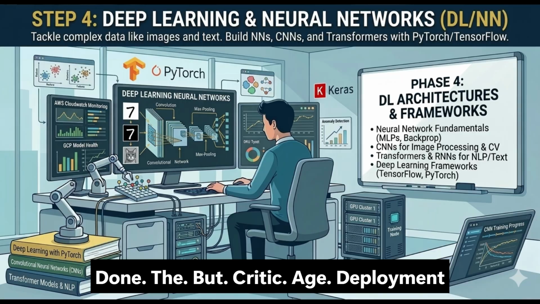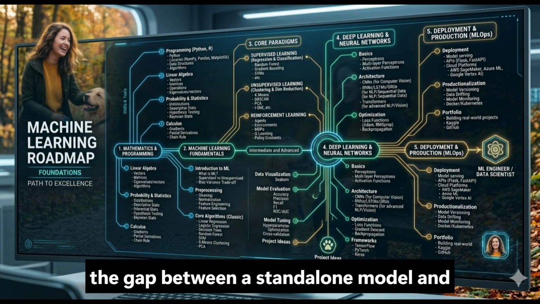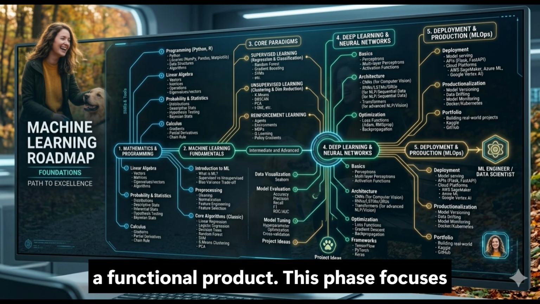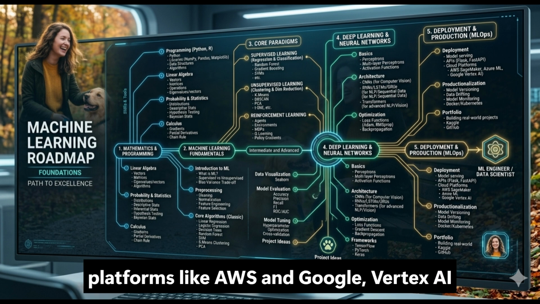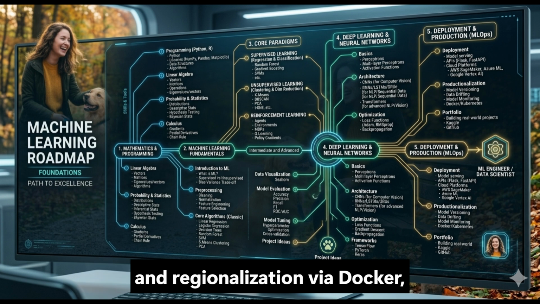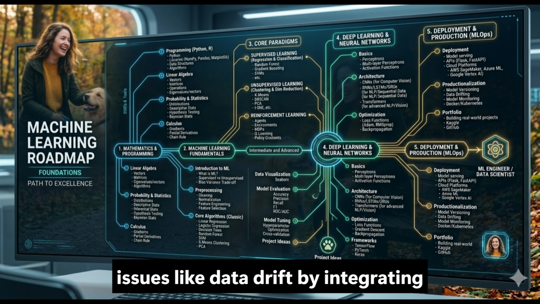The final, critical stage is deployment and production MLOps, which bridges the gap between a standalone model and a functional product. This phase focuses on model serving through APIs, cloud platforms like AWS and Google Vertex AI, and productionalization via Docker, Kubernetes, and continuous monitoring for issues like data drift.